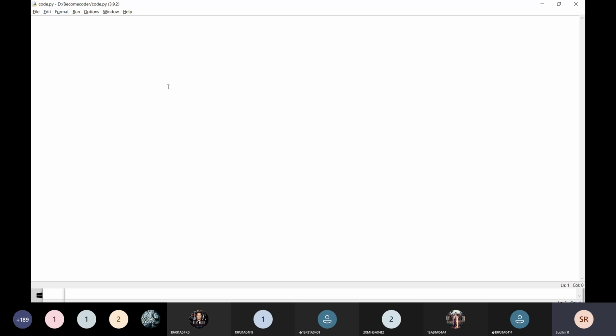For example, if I want to write a comment line, it is a line that has no use in the program. I write it for further information, mainly for information, and that is called a comment. This is a single line comment: if you put a hash and write anything, it becomes a comment. I am telling this because in every program I am going to use single line comments and multi line comments also.